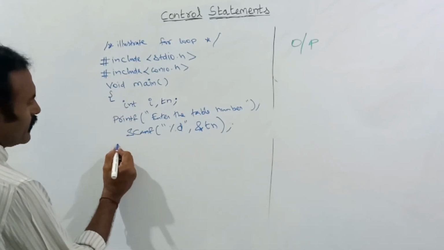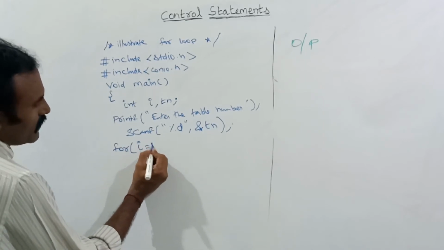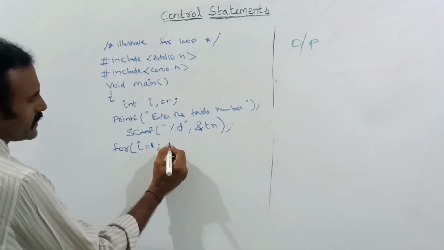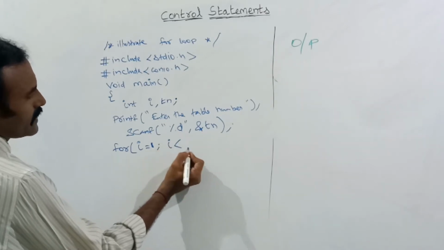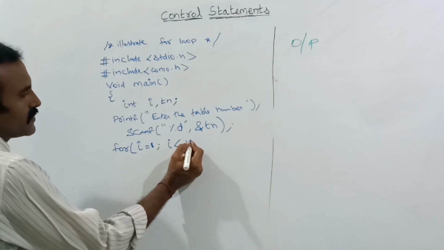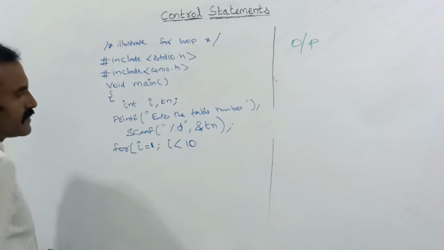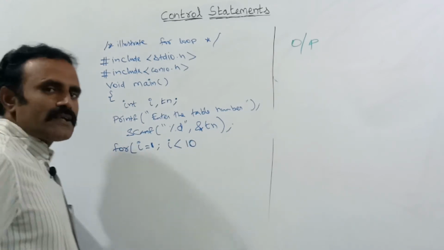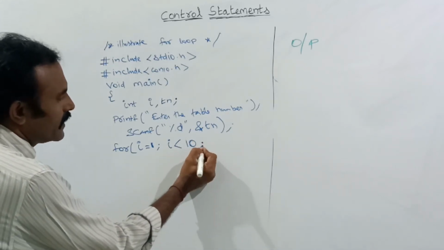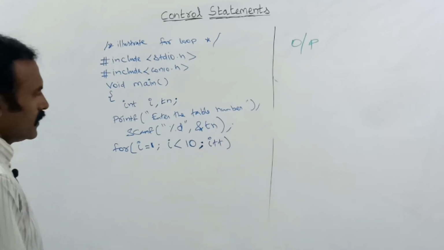Next, here I am using the for loop. I need the for loop to start from 1, up to how much? Here in the condition part we can give I is lesser than or equal to 10, meaning from 1 to 10. Suppose we need up to 16, you can give 16 also. Here I am giving up to 10 times. So the I value will start from 1 up to 10. Each and every time I am updating the expression, that is incrementing the value by 1.